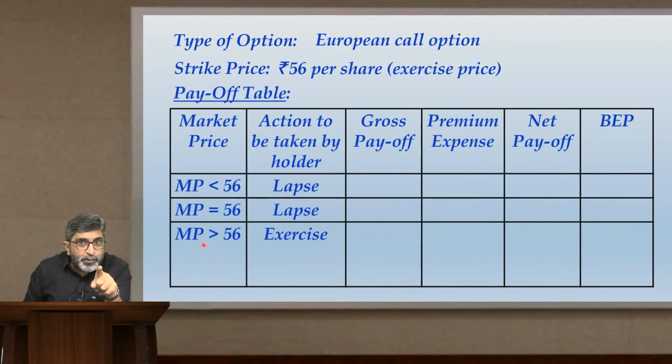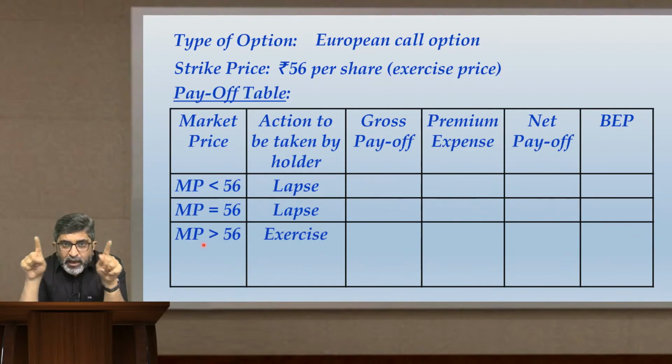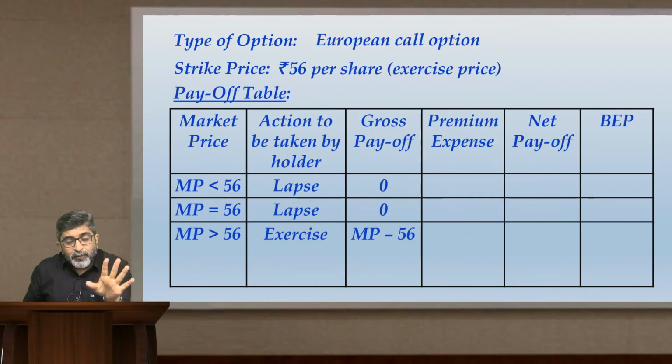We are talking about call option. Look at the intrinsic value of the call option in the chart, what you have written. In that chart, you have written the value of call option as MP minus EP. If you are a holder, you will get that value. If you are a writer, you will have to pay that value. So because here you are a holder, you will get that value. So MP minus EP remains as it is. So gross payoff, what you have to fill in this column is 0, 0 and MP minus 56. It is basically MP minus EP. The exercise price is 56, so we are substituting that as MP minus 56.